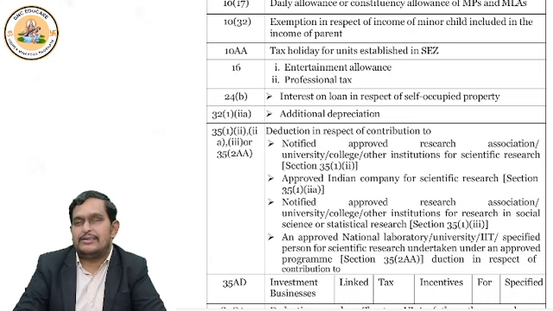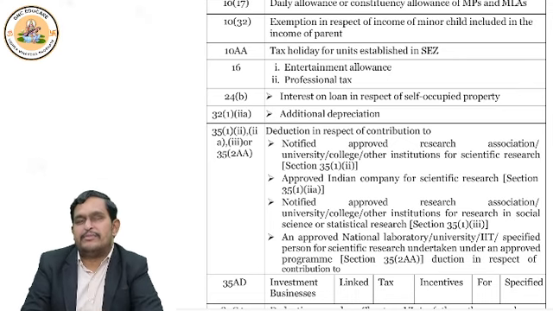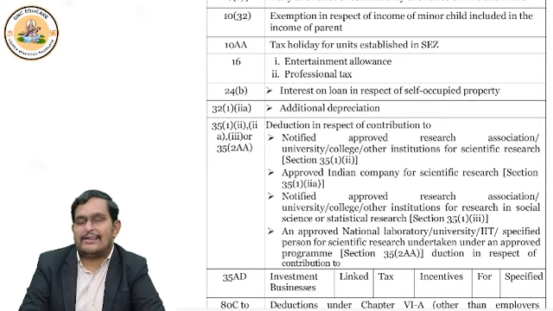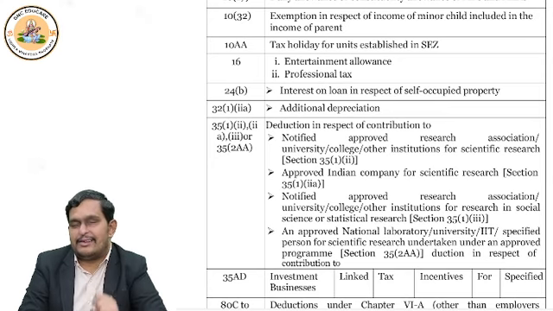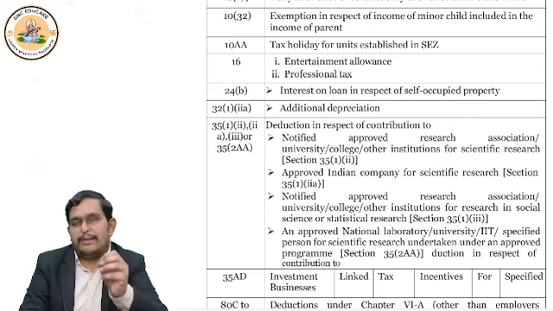Now, let's continue with something called the business head. What they say is that if you earn business income, you also incur certain expenditure. Like you have plant and machinery, furniture, and building, and for that you claim depreciation. Now, in income tax, there is normal depreciation and there is additional depreciation also.